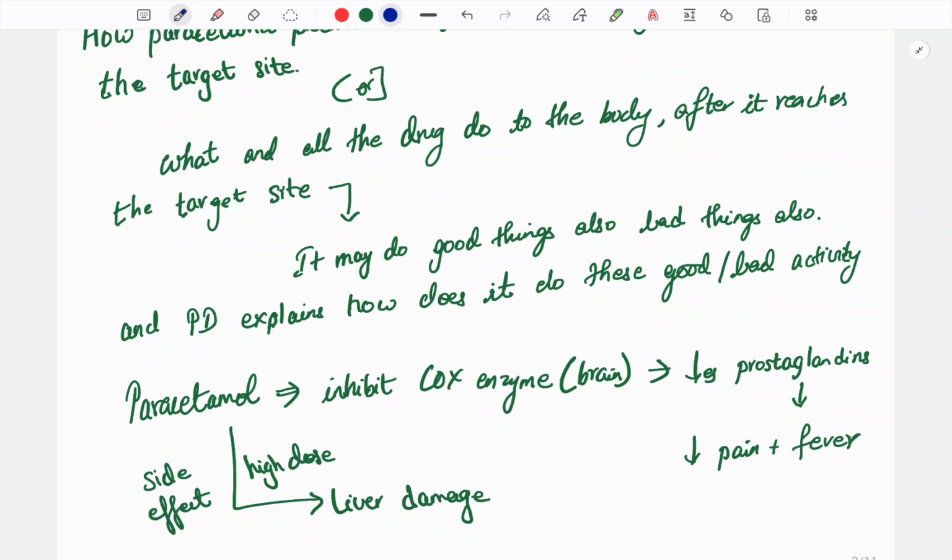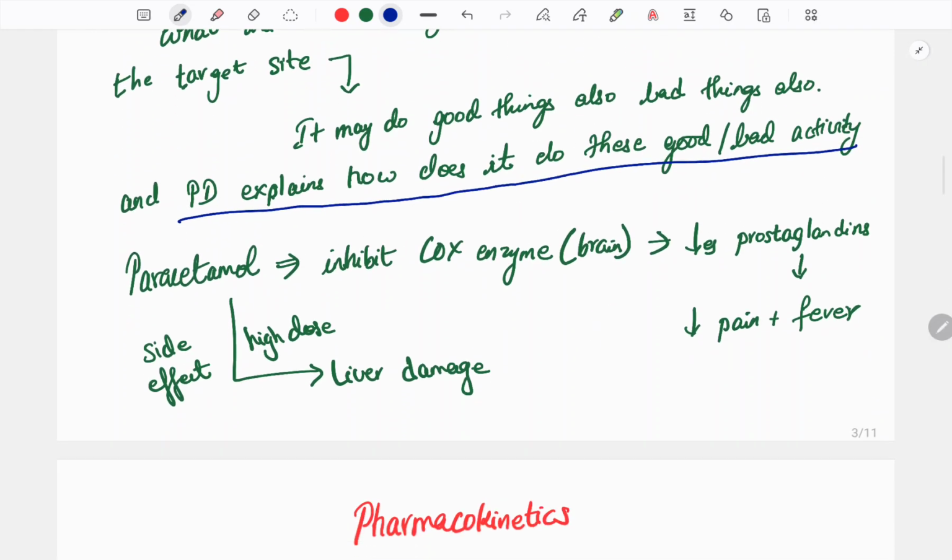So it may do good things, and also bad things. Pharmacodynamics explains how it does this good or bad activity. So how does paracetamol do the activity?